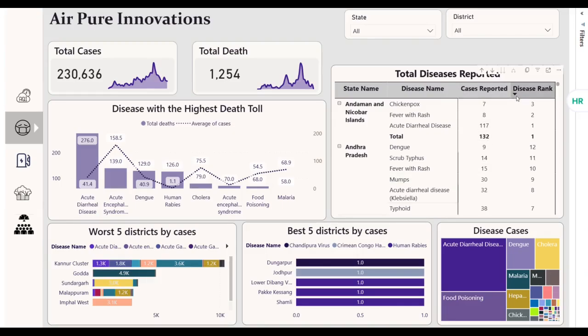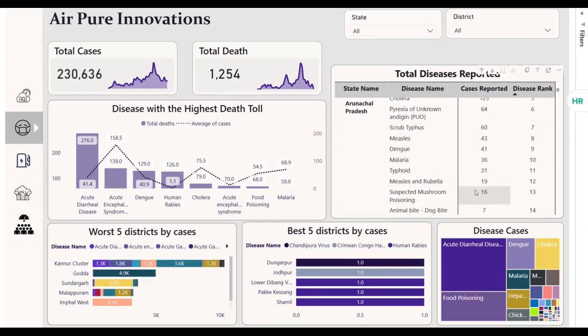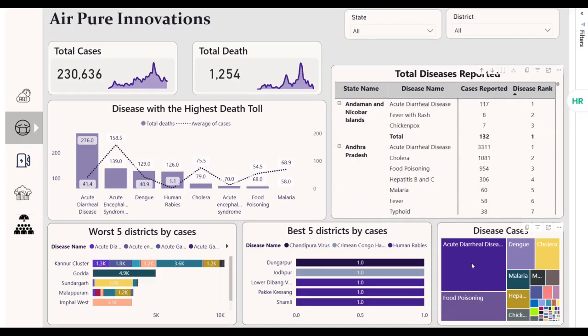Now let us go through the top diseases reported visual. Over here, it would represent the state-wise top diseases represented across all the states across India. This stream map would validate the claim that acute diarrheal disease and food poisoning are among the top reported diseases across India, followed by dengue, cholera, malaria, and other diseases. These are the best five as well as the worst five districts.